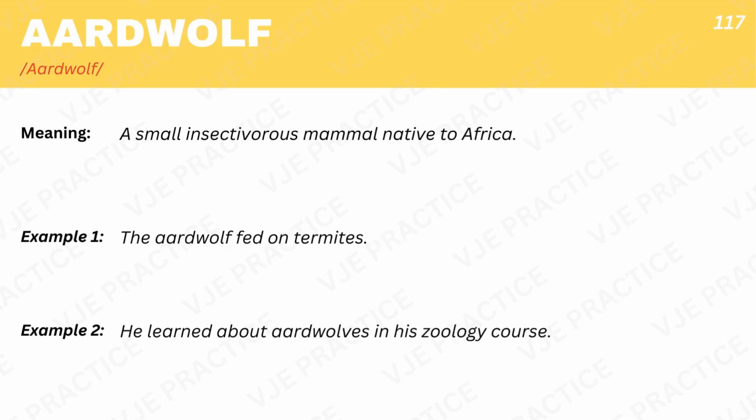Aardwolf, a small insectivorous mammal native to Africa. Example 1. The aardwolf fed on termites. Example 2. He learned about aardwolves in his zoology course.